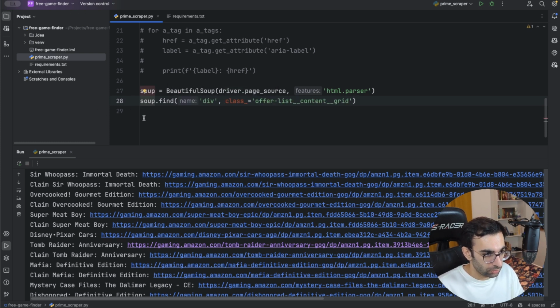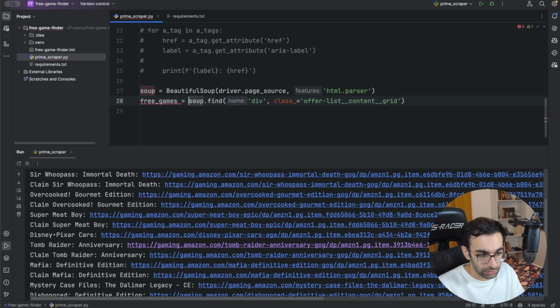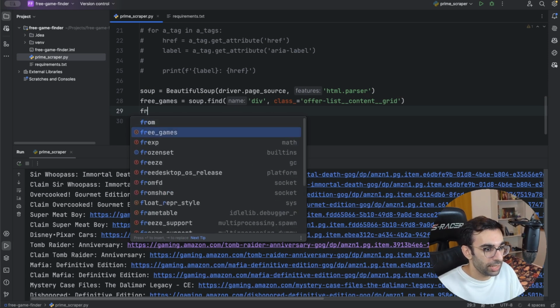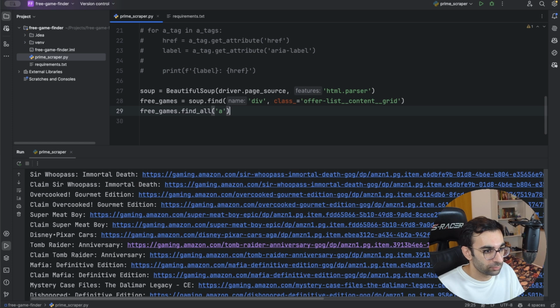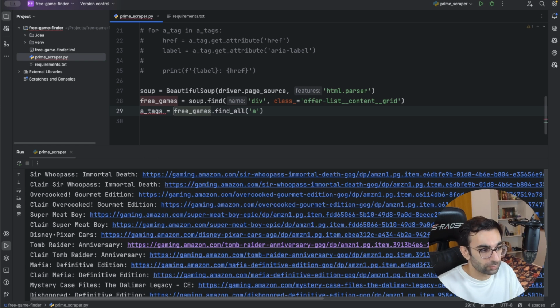This we would call free games, let's say. Then in the free games, we want to find all the A tags. This we would call A tags.